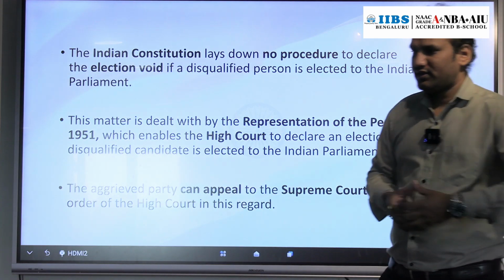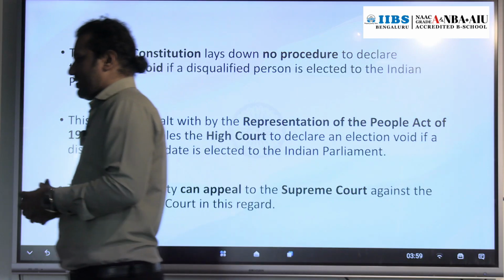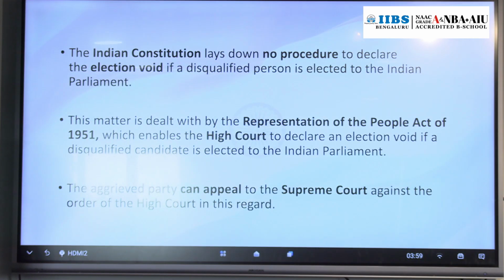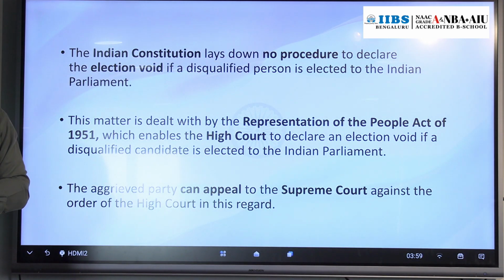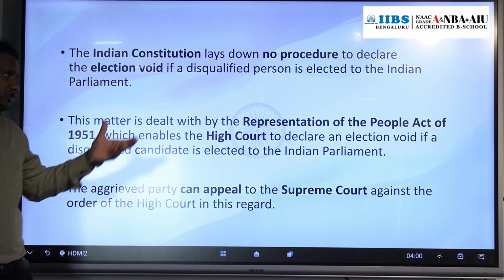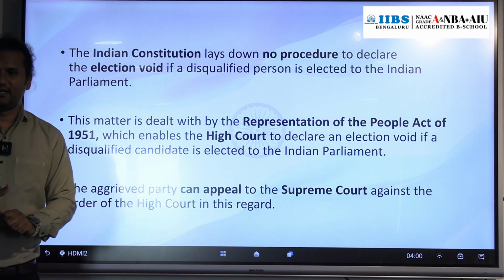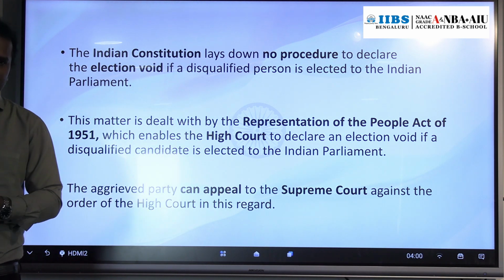Understood? So this is the procedure related to an election declared void. The High Court has the power, and an appeal can be filed against its judgment in the Supreme Court by the aggrieved party. Okay, so this is about Rajya Sabha. In the next class we will discuss Lok Sabha.